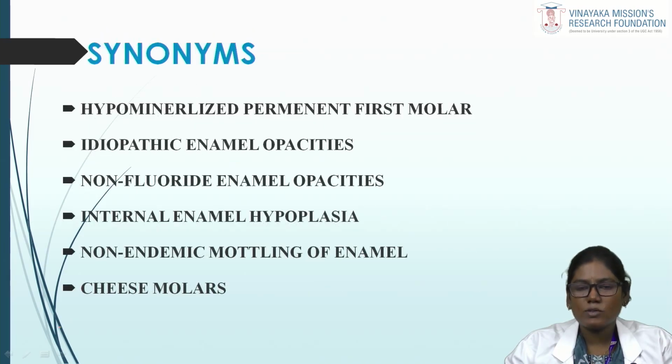These are the synonyms for the term MIH, the terms used before it was coined as MIH: hypomineralized permanent first molar, idiopathic enamel opacities, non-fluoride enamel opacities, internal enamel hypoplasia, non-endemic mottling of enamel, cheesy molar. Finally, in the year 2001, the term molar incisor hypomineralization was coined.